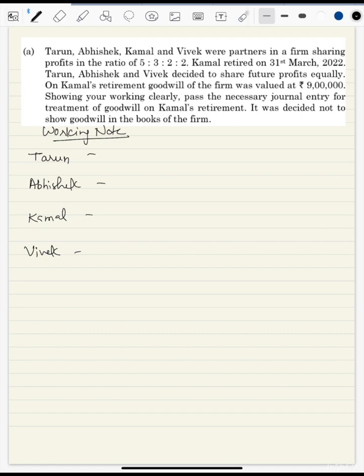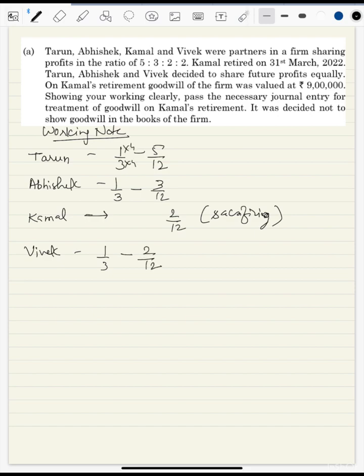It's new minus old. So the new ratio is 1/3 for Tarun, 1/3 for Abhishek, and 1/3 for Vivek. Kamal is actually retiring, so he's sacrificing only. So how much is he sacrificing? 2/12. Okay, so I'll write here he is sacrificing. We directly know that since he is retiring, he'll be a sacrificing partner. So Tarun's old share was 5/12. Abhishek's old share was 3/12, and Vivek's old share was 2/12. So we'll equalize using the LCM. So we'll get 4 minus 5/12. So we are getting here minus 1/12.